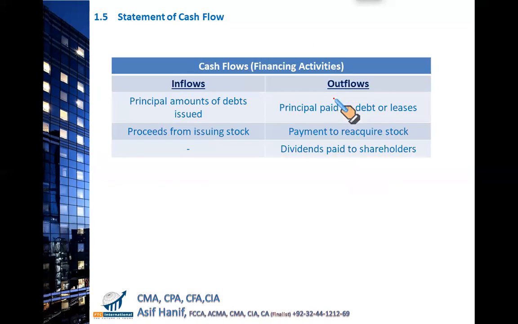The third part is the cash flow from financing activities. Financing activity means when you issue shares or issue bonds, it will be an inflow.